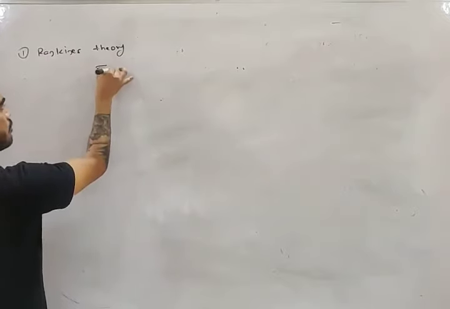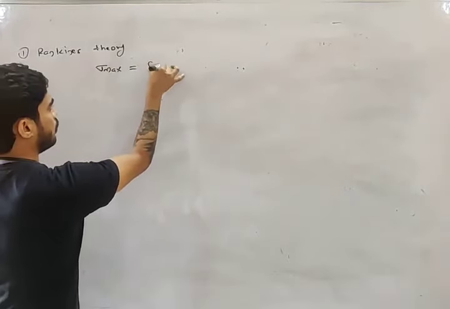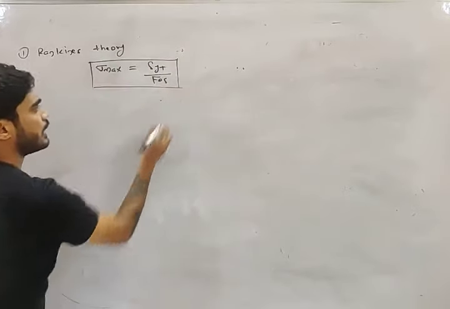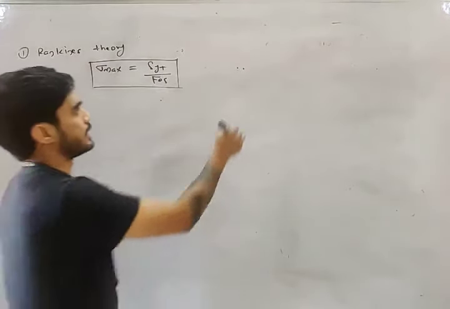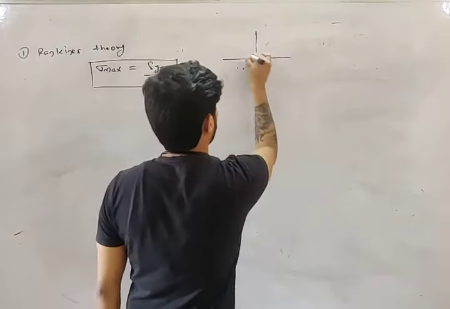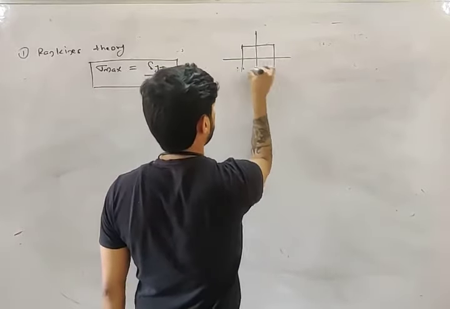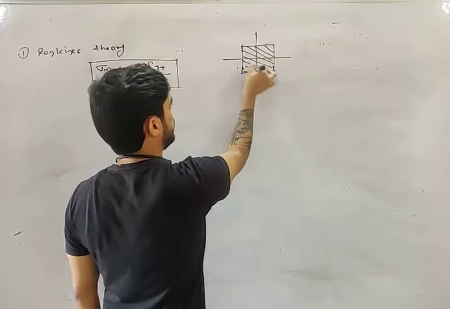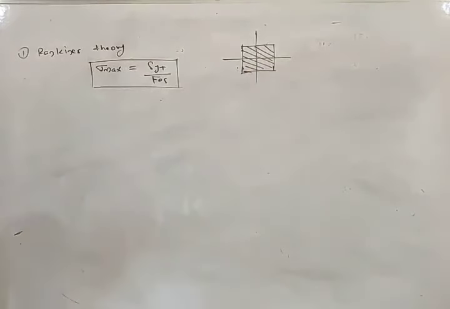And what was the equation, my friend? Sigma maximum equal to SYT by FOS. This was the equation. And what was the safe region, my friend? This was the safe region of Rankine's theory.